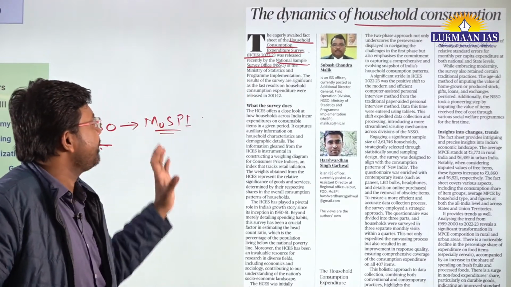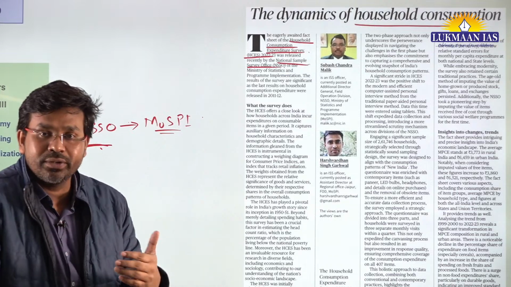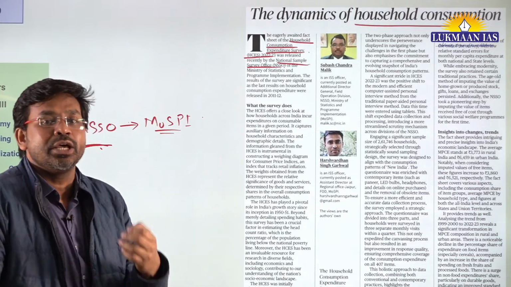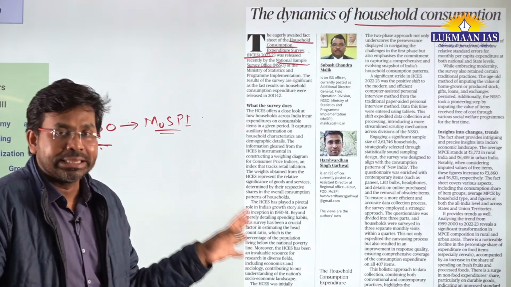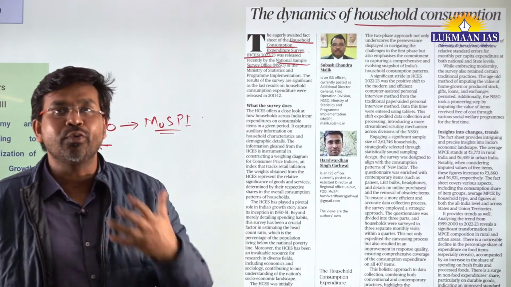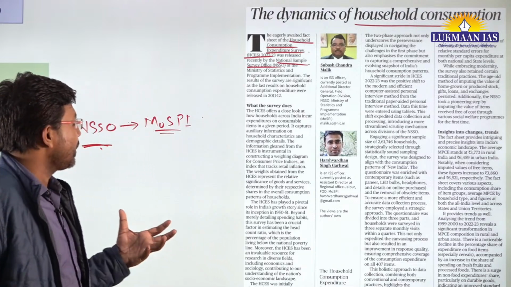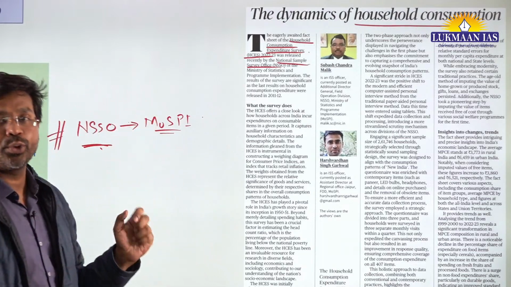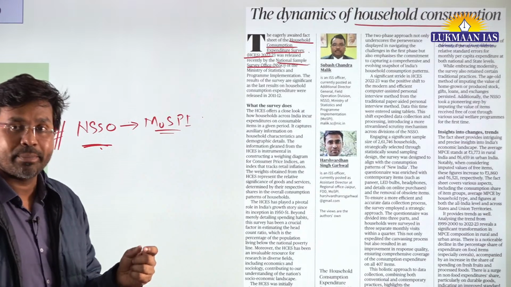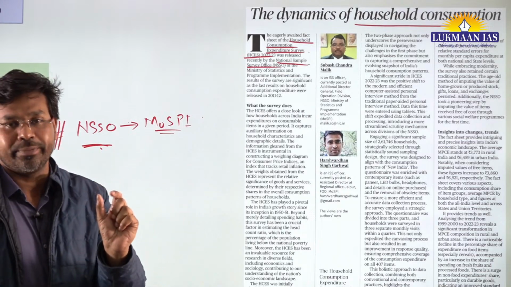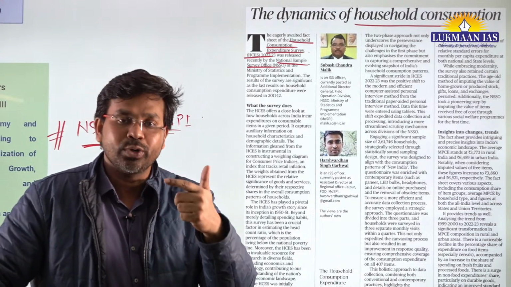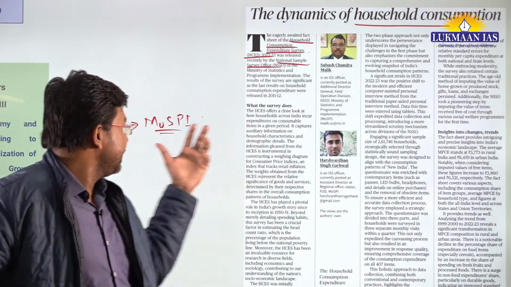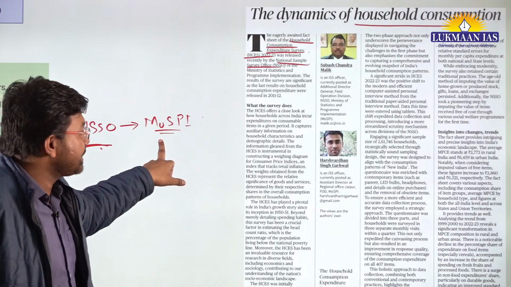In this survey they have mentioned various results, and these results showcase some trends from the past, and this survey has also done some innovation in this area. What you need to remember in this article is the name of the survey, the organization that releases it, and the ministry under which this organization comes.